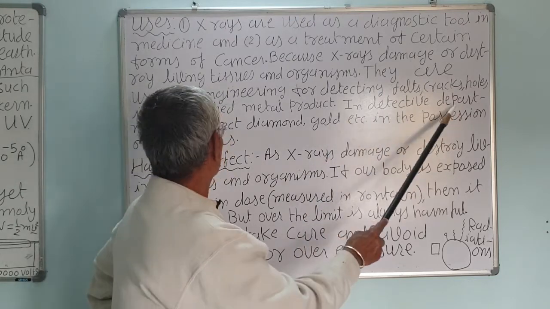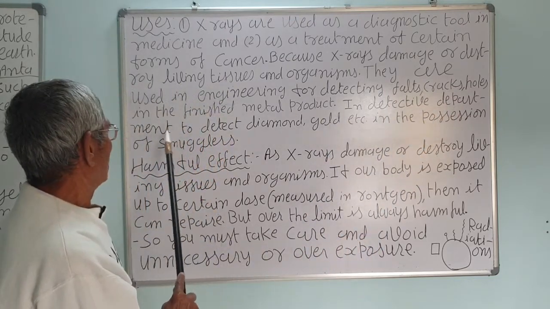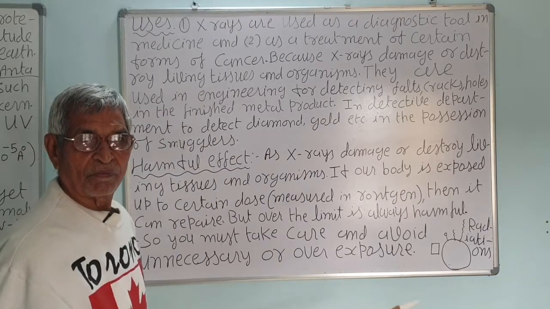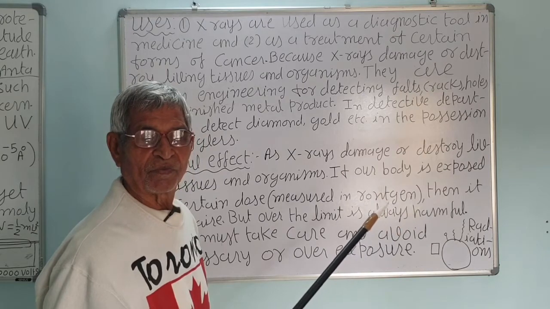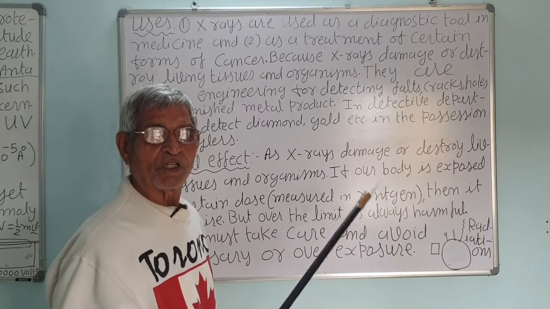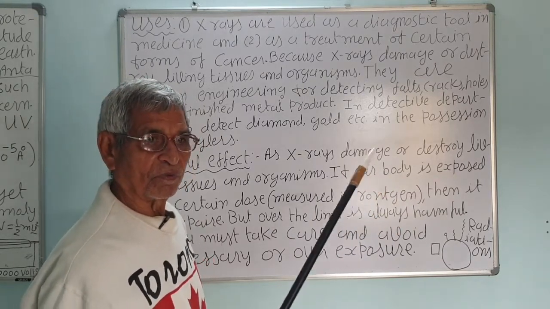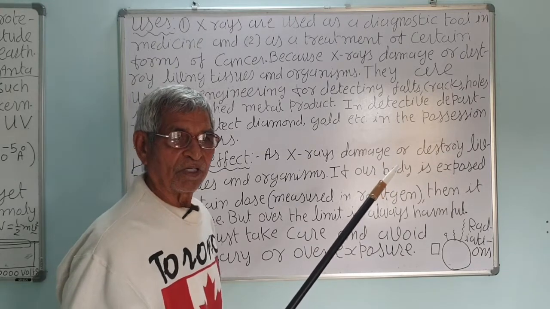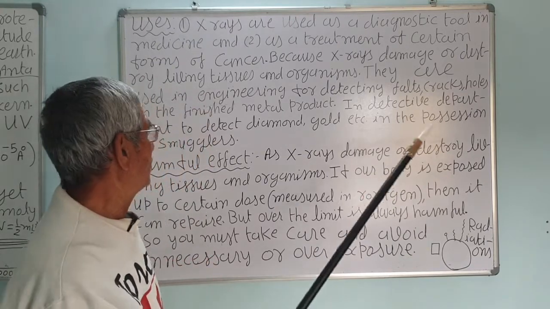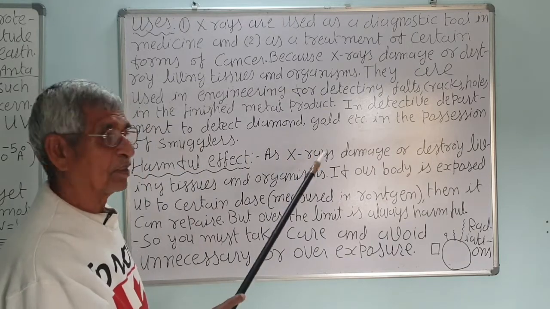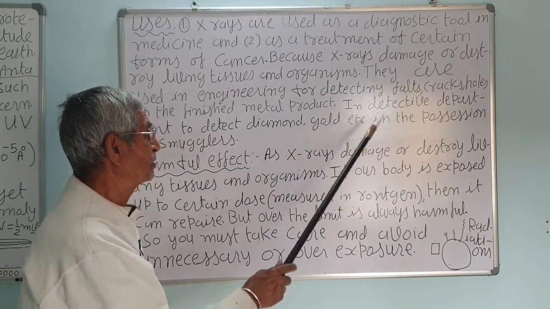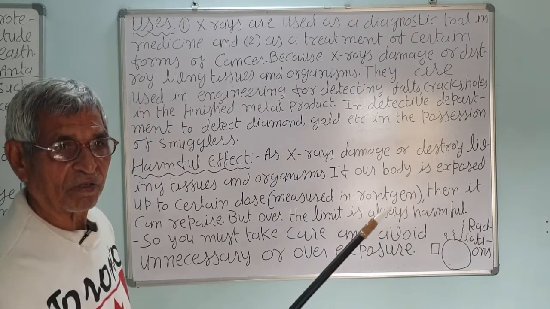In the detective department also, suppose the person is a smuggler and he is carrying a diamond in his body, or gold, or any other material, or in his bag, then he is allowed to pass through customs checking, which is there at every airport.